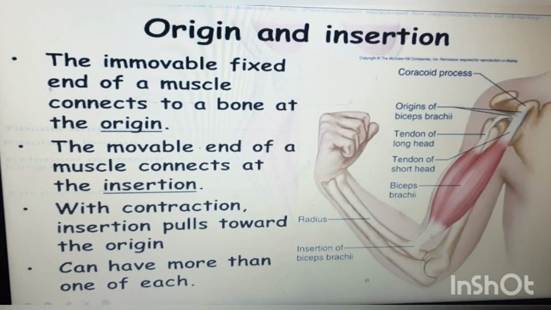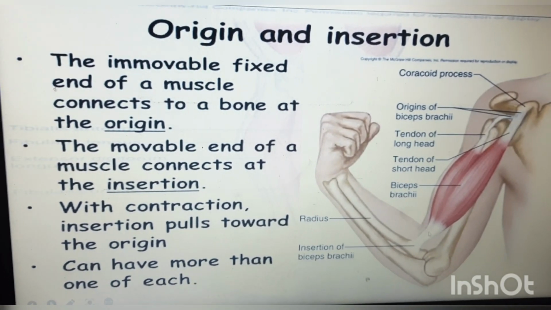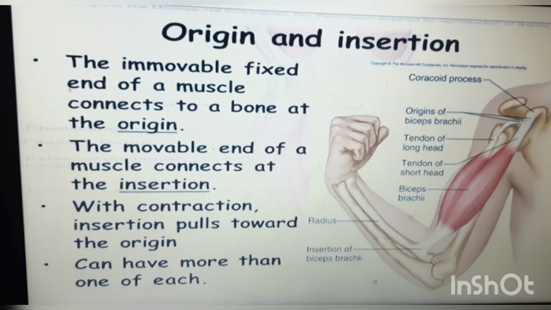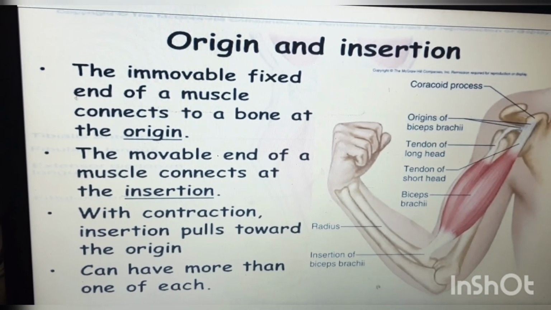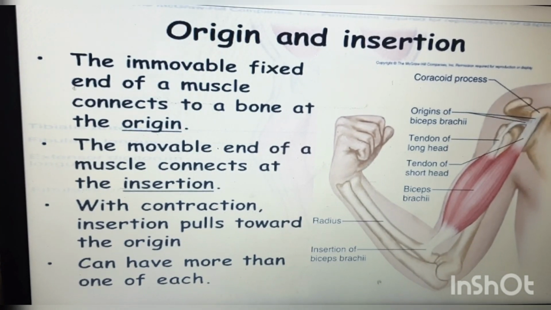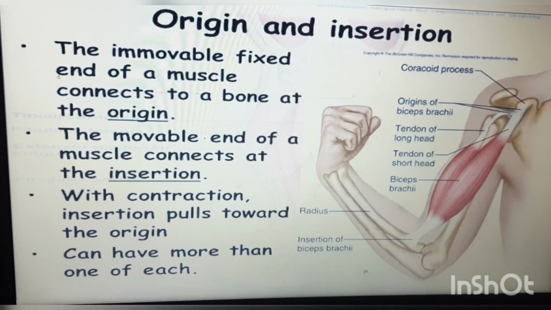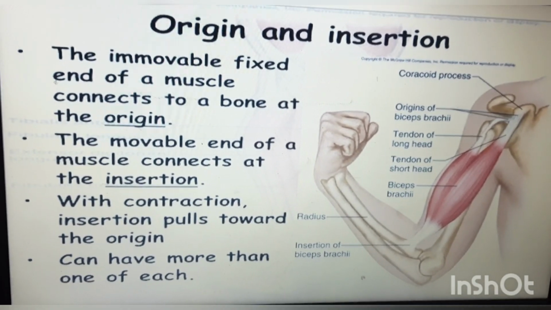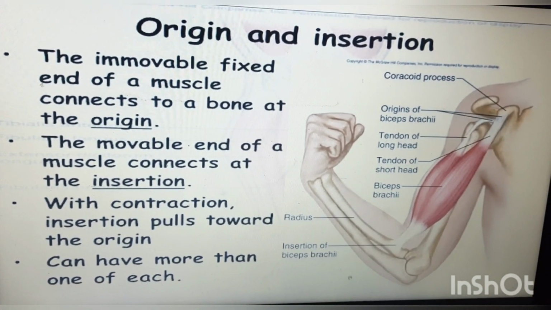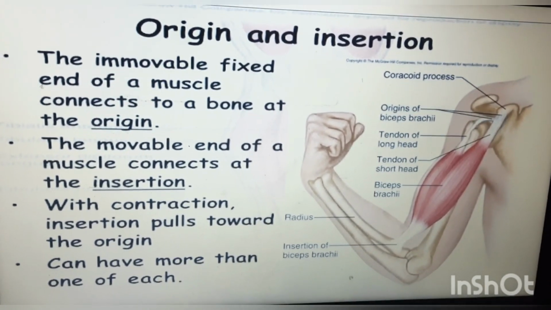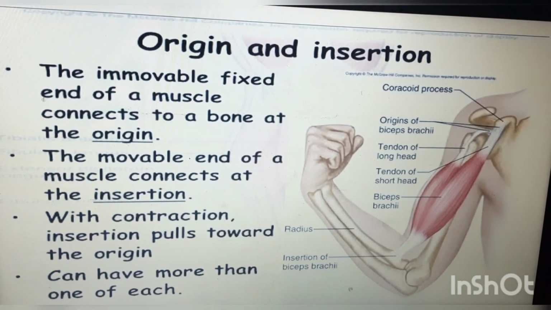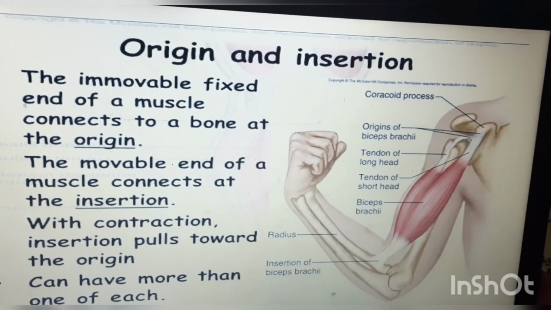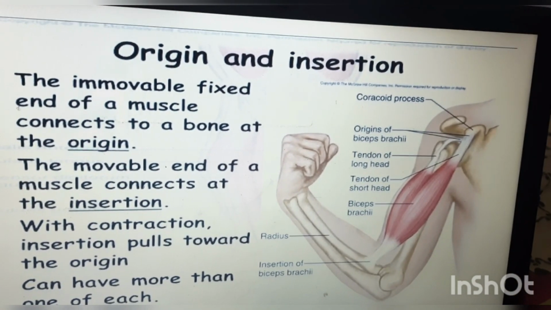This ending, the rod shaped structure, is called the tendon. One more: if it doesn't end like a rod, suppose it is a flat, membrane shaped muscle, then it ends like a sheet. That sheet is called aponeurosis. If the ending is like a cord, then that is called a tendon. That is a white fibrous structure. And if it ends like a sheet, then that is called aponeurosis.